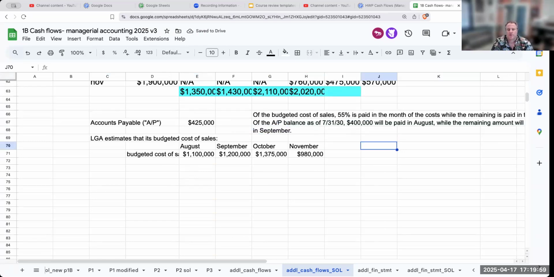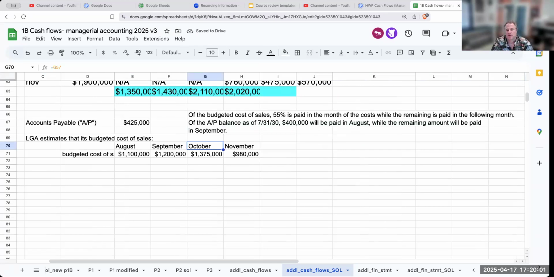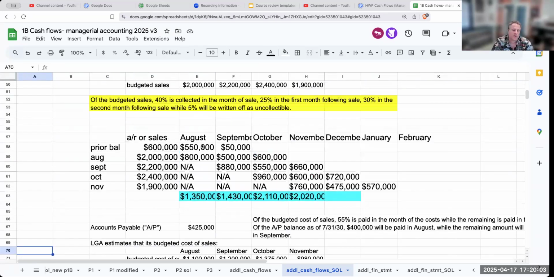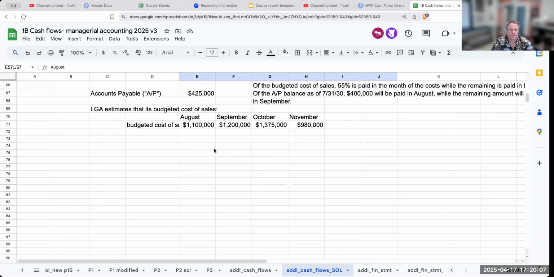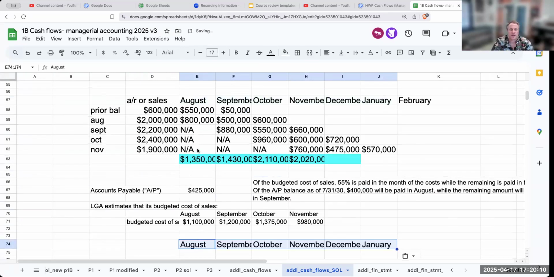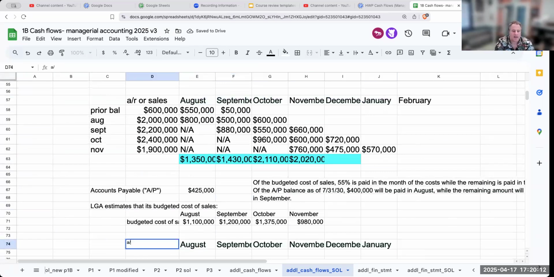As of 7/31/30, 400,000 will be paid in August, while the remaining will be paid in September. So I'm going to set up a similar chart. It's going to be AP or budgeted COGS.